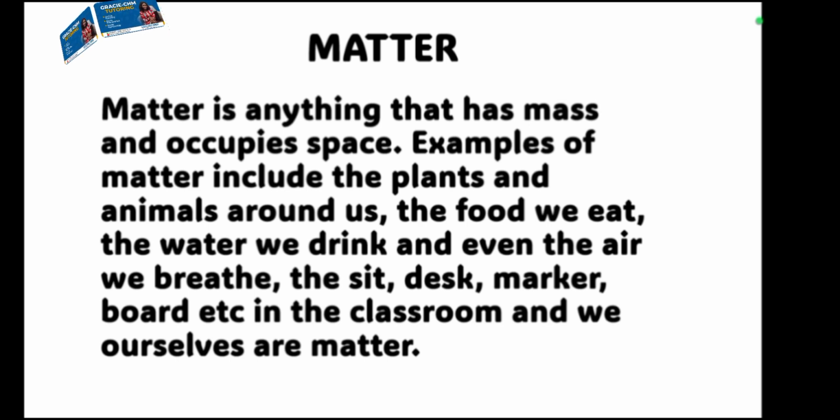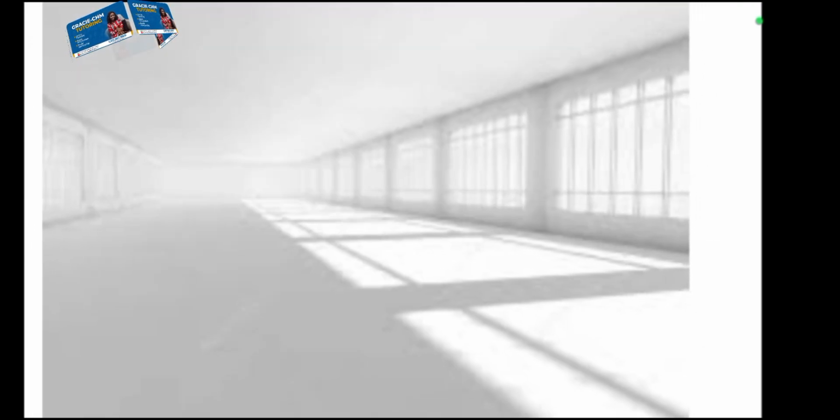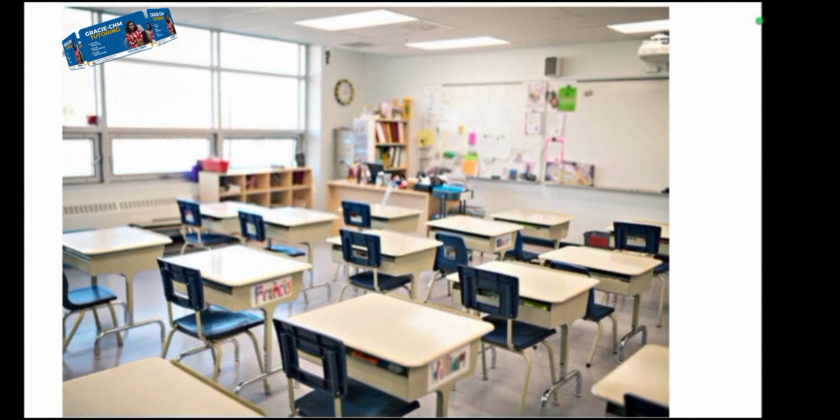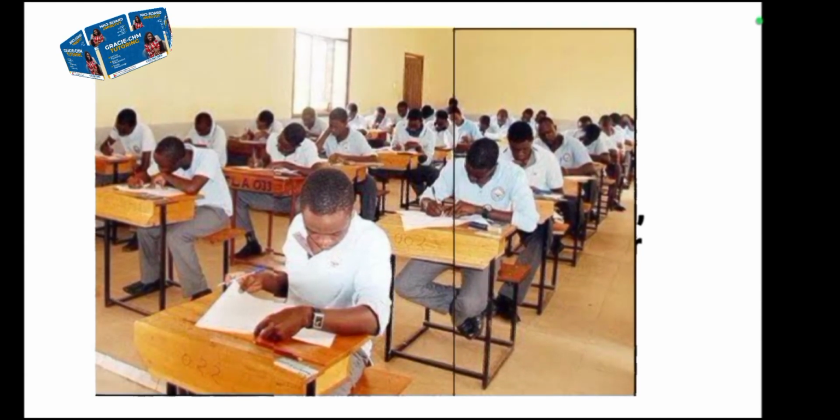Let's use a classroom setting for instance. You know that before all this classroom makeup, it was an empty space. So at the point they started bringing in lockers, that is your desk and your chair, and every other makeup in the classroom, all those things came and occupied that space, and all of them have mass. Then you came in, you yourself, you're matter because you have mass and you occupy a particular space in the classroom. You brought in your books, which occupy space in your desk, in your locker, and like that, your pen, everything in the classroom occupies space there.